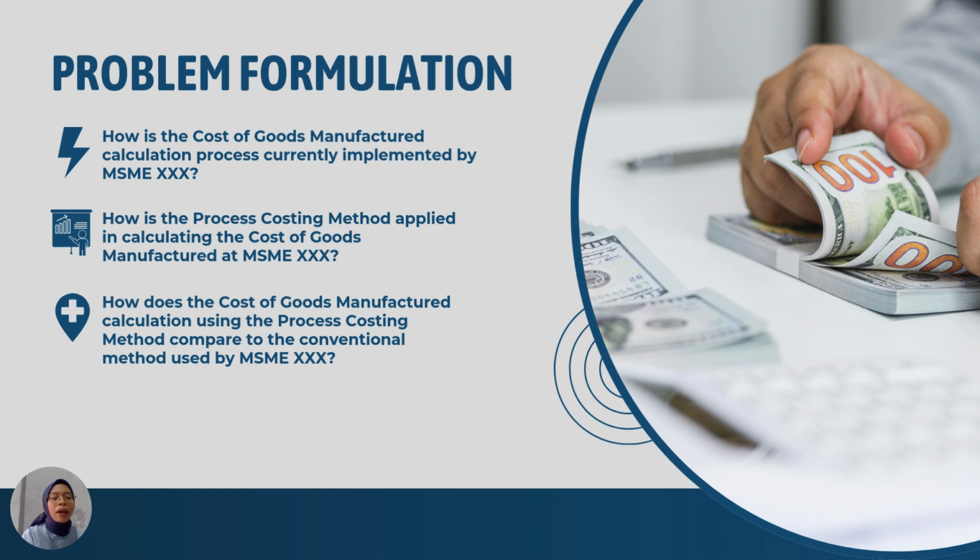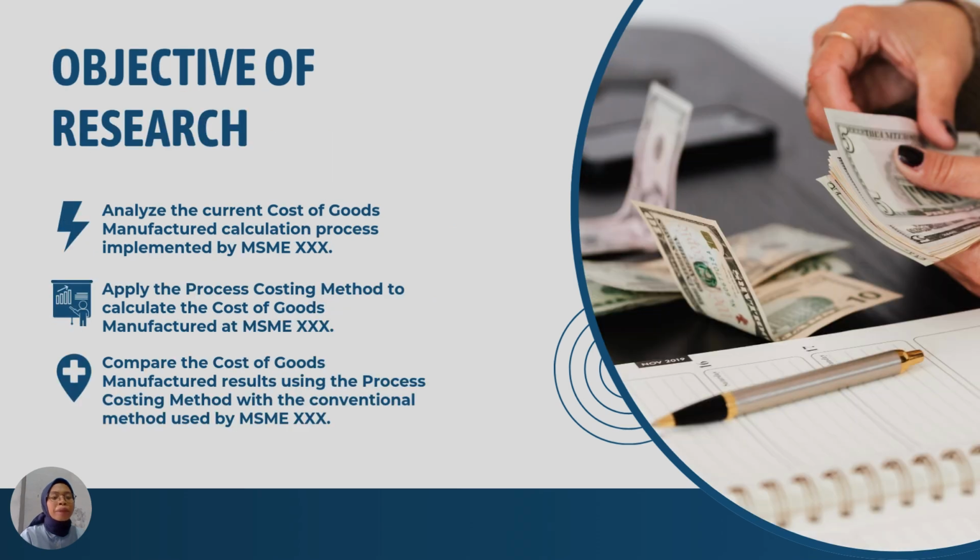And the last is how does the cost of goods manufactured calculation using the process costing method compare to the conventional method used by MSME XXX.